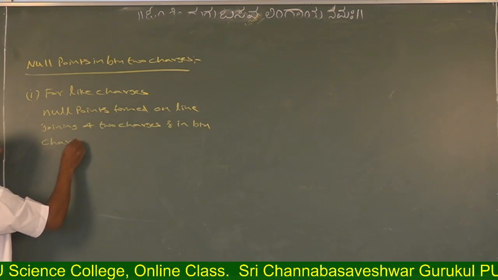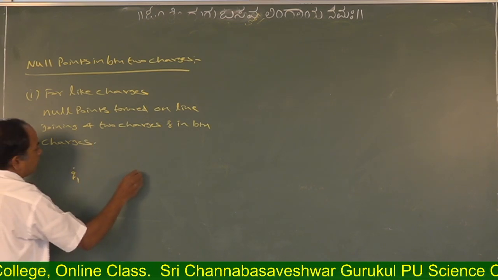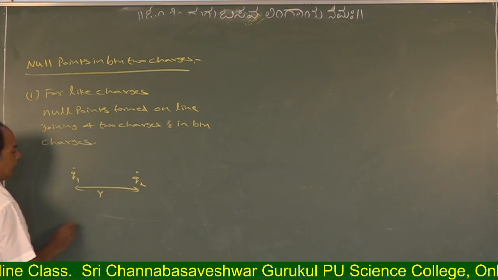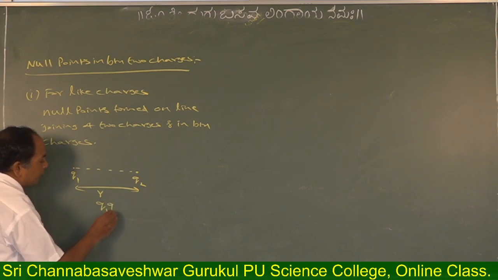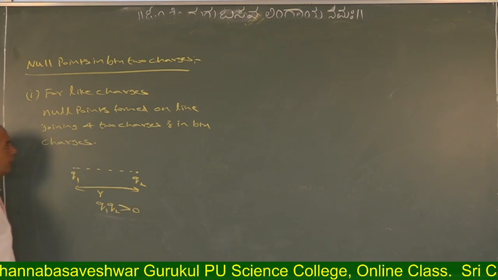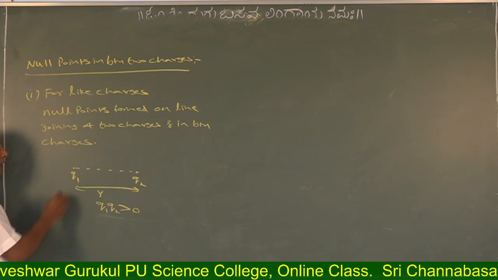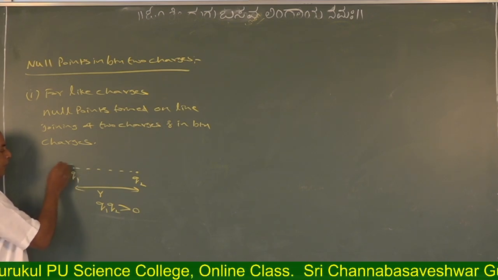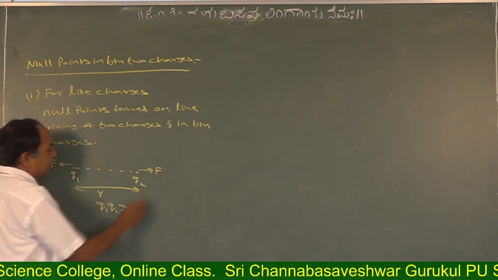Yesterday we found that if this is charge Q1 and this is charge Q2, separated by the distance r, this is the line joining. If Q1 Q2 is greater than 0, then those charges are like charges. In like charges, the force of repulsion is acting, so here this force is acting and here this force is acting.